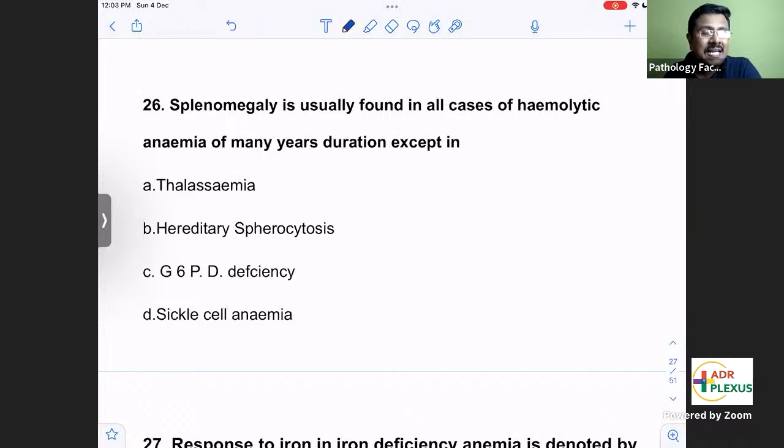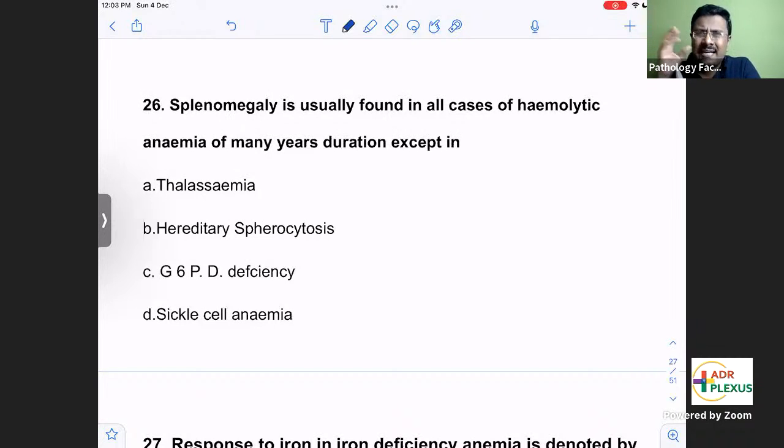But in sickle cell anemia, the sickle cells will occlude the splenic vessels. With repeated attacks of ischemia and infarction, the spleen will undergo fibrosis.